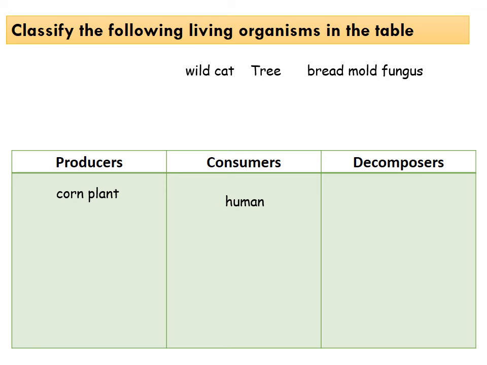Wildcat eats meat, so it's consumer. Tree? Tree is green plant, so it's producer. Bread mold fungus? It decays and decomposes the remaining bread, so it is decomposer.